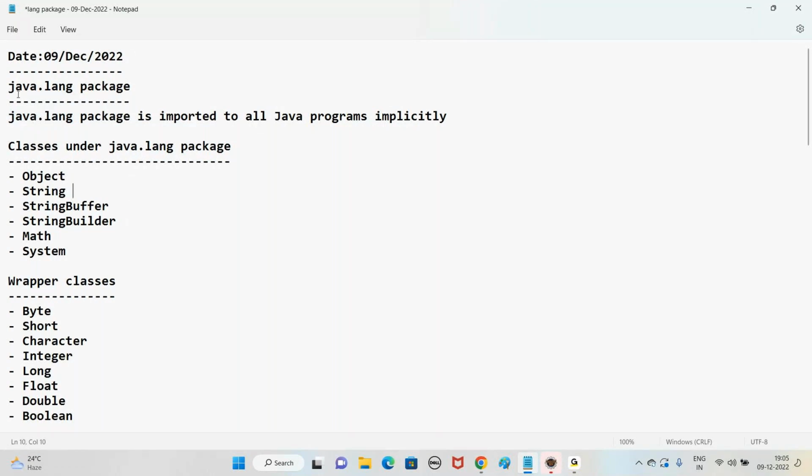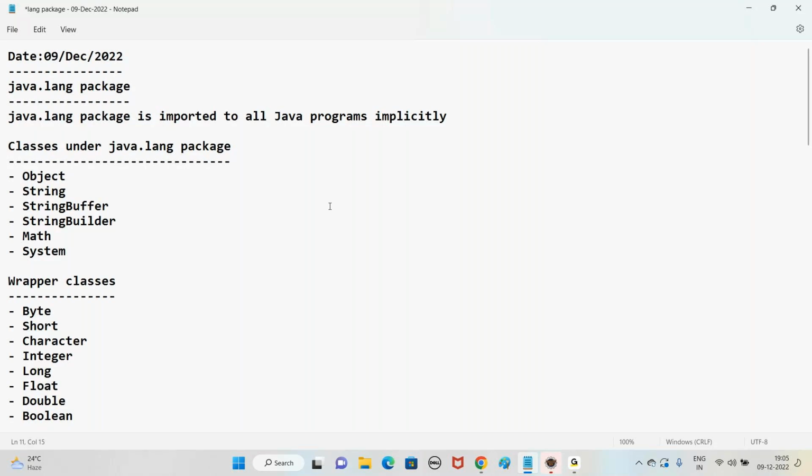So what is the topic today? Just recapping once again, java.lang package. This package will get imported to all Java programs implicitly. Means if you are using any class or interface without writing an import statement, blindly we can say the class or interface belongs to java.lang package.